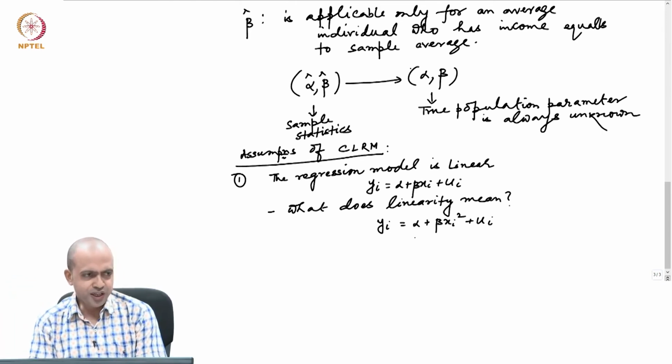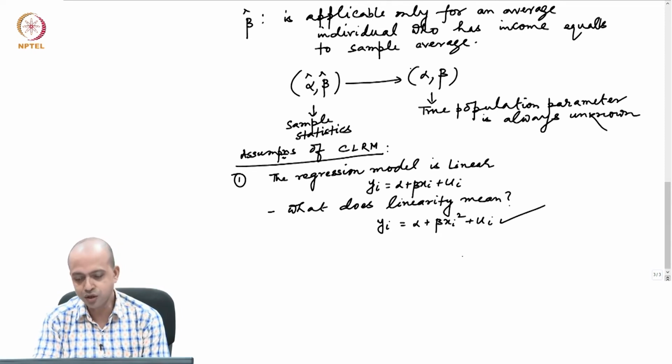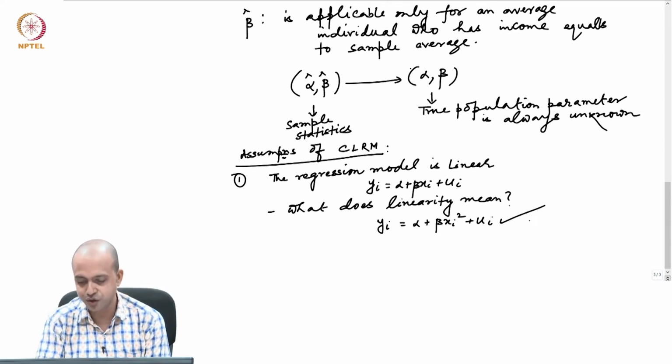So, linearity is not required for the variables, but linearity is required for the parameters. We can handle this because we can take a proper transformation.